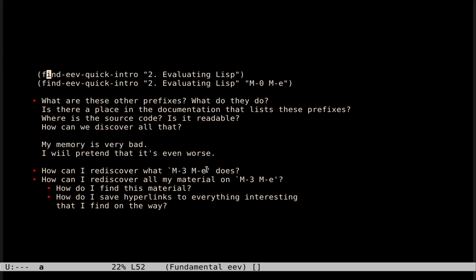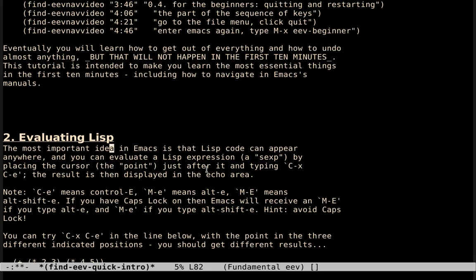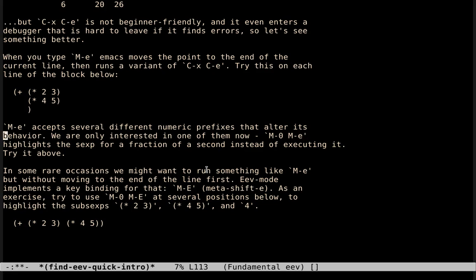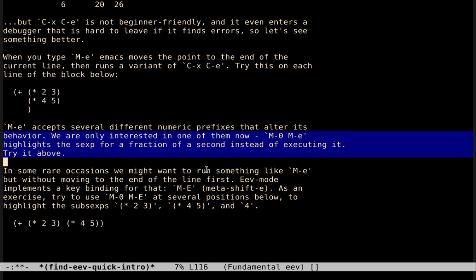The main tutorial of EV is this one, Find the EV Quick Intro. It's about how we can use Meta-E to execute Lisp expressions. And it has a paragraph that says that Meta-E accepts several different numeric prefixes that alter its behavior. In this tutorial, we are only interested in one of them. Meta0 Meta-E highlights the sexp for a fraction of a second instead of executing it.